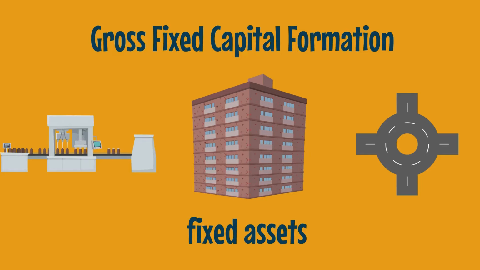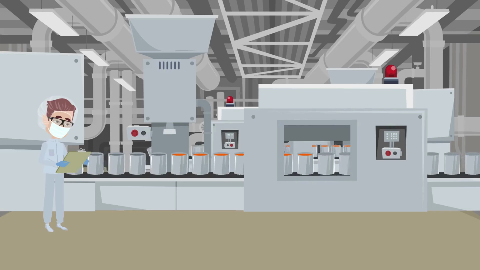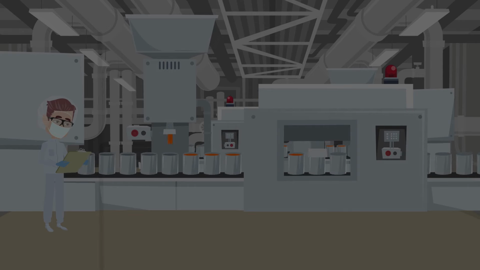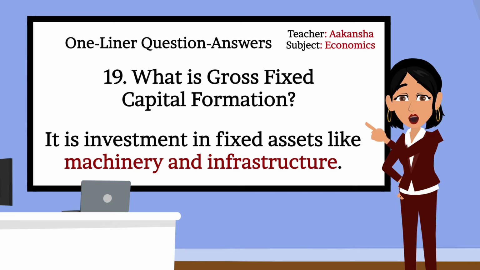Gross fixed capital formation means spending money on things like machines, buildings, and roads to help a country grow. For example, when a factory buys new machines, it helps produce more goods in the future. Very good, Mahi. Moving to next question.